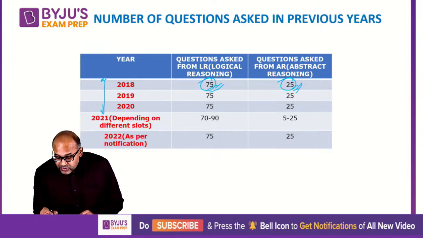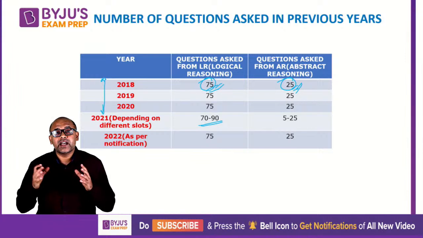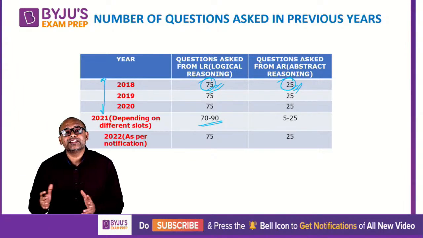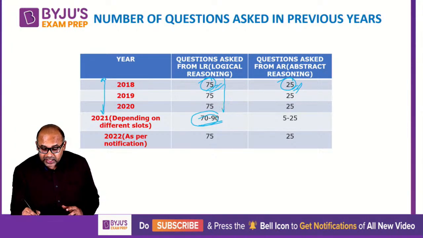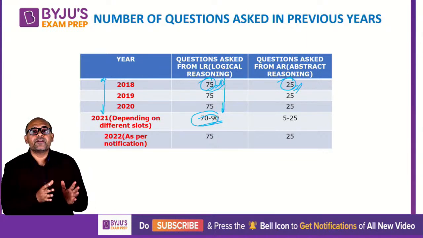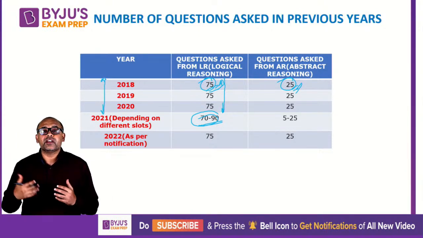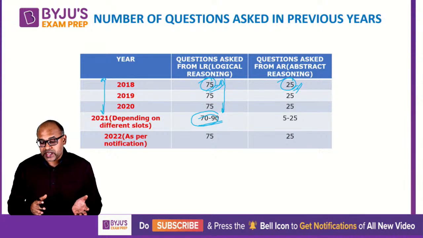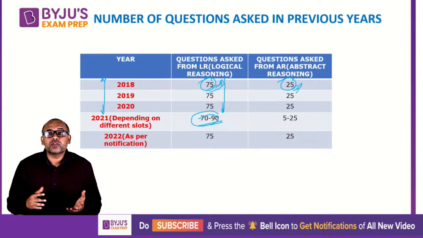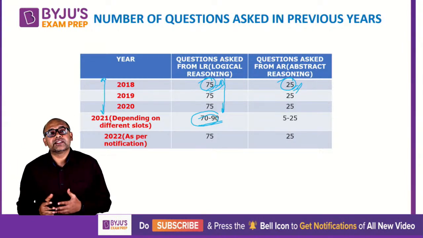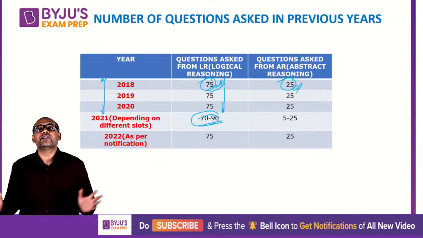But before we go on, please note, last year there were multiple slots, and for some reason the exam MAHCET was not consistent throughout. Last year was the only exception. If you notice, 2018, 19, 20 were very consistent: 75 from here, 25 from there. It was very clear. Only last year it was all jumbled up. There were slots where only 70 questions came from logical and 30 from abstract reasoning. There were slots where only 5 came from abstract and about 85 or 90 came from your logical reasoning. So all these kinds of things happened last year.